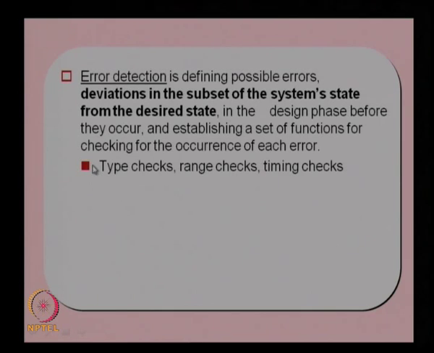So, normally the functions are type checks, range checks and timing checks. Type checks is the type of data, whether it is an integer data or a floating data, or some other kind of data, digital data or an analog data. Then the range checks. So, what is the range of data expected from that particular output, and if it is crossing the range, then an error will be detected or an error will be reported. Similarly, timing checks. So, if you do not get a particular output from a source in a particular duration, then an error will be declared. So, these are the different types of functions provided in the system to have error detection: type checks, range checks and timing checks.